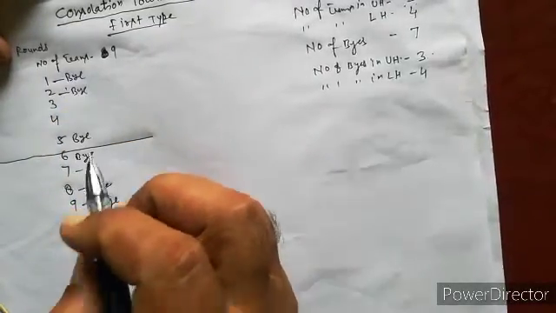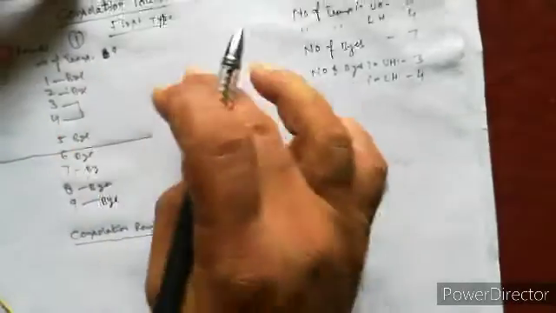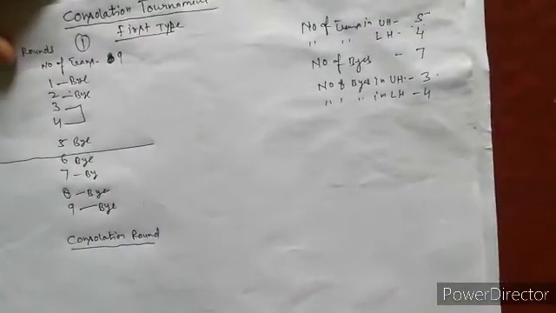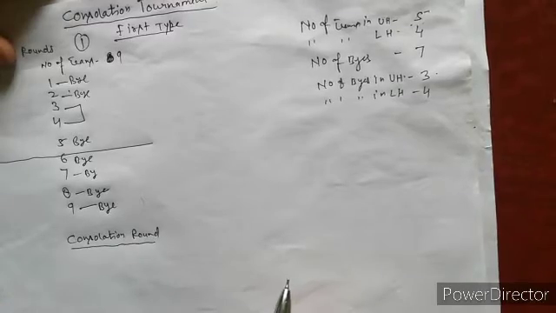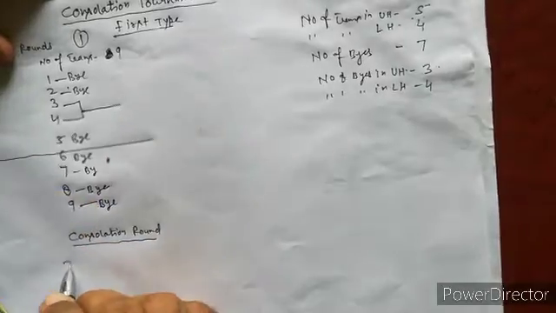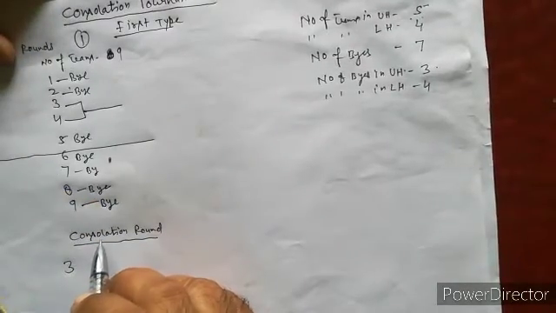Okay. Now first round, 3 versus 4. One thing is very important here: we have to see which team is defeated. Suppose team number 3 is defeated, so 3 is eligible for the consolation round, so we write here 3.